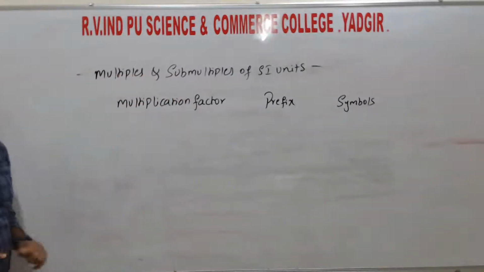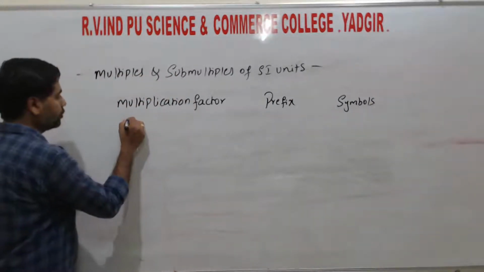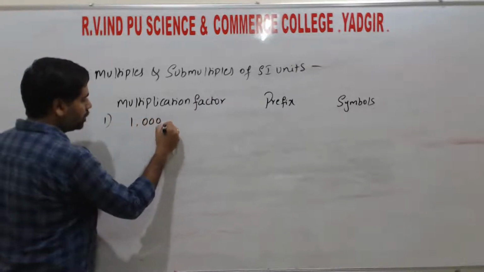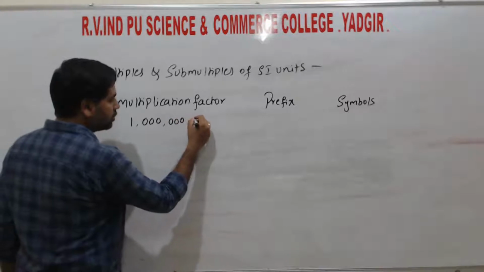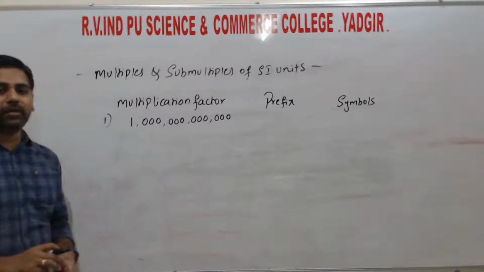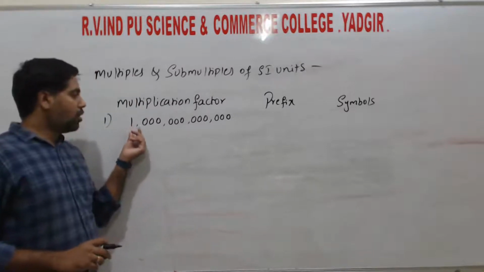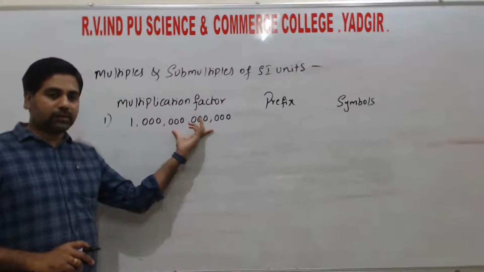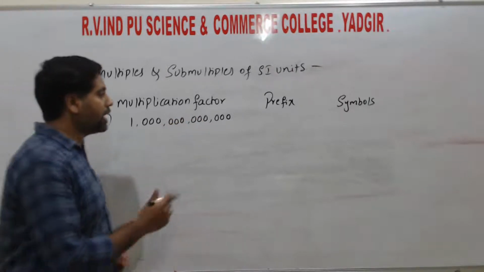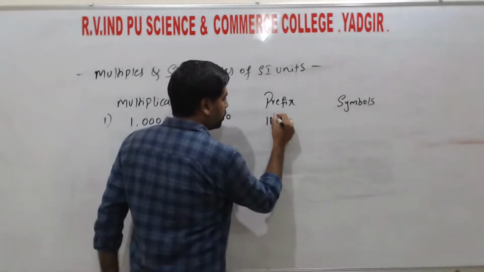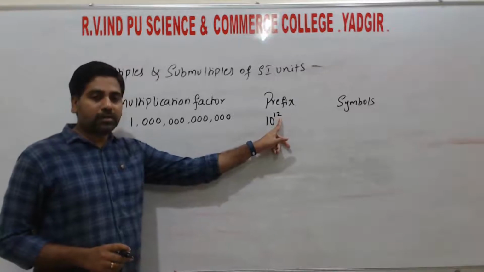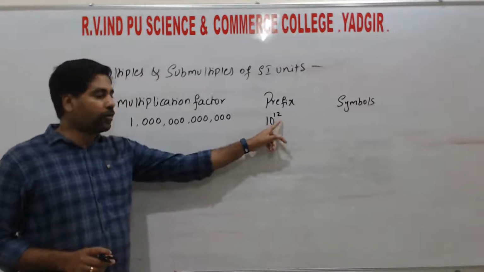So for the first one, counting 1, 2, 3, 4, 5, 6, 7, 8, 9, 10, 11, 12, we have 1 along with 12 zeros. This is the largest multiplication factor. This can be written as 10 to the power of 12. How many zeros? 12 zeros. That can be written as 10 to the power of 12.